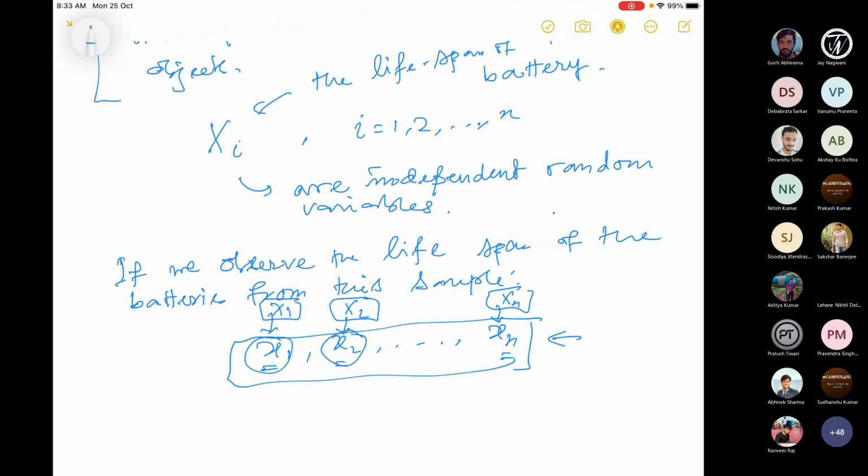Because the objects in the population are produced in a similar fashion, using similar technology, using a similar procedure. So it is expected that the lifespan of each battery will be the same as the original X. That was the random variable associated with this experiment or this population. And X1, X2, Xn are the realizations of that X. So I have n random variables, and they're all identically distributed, and they're also independent. So this will make an IID sample.